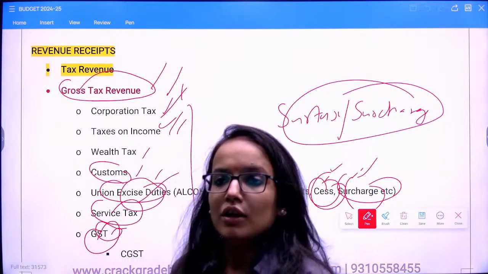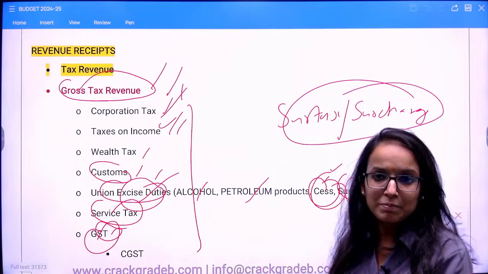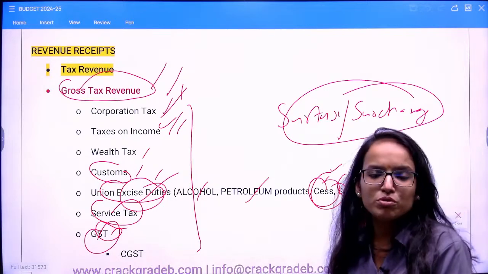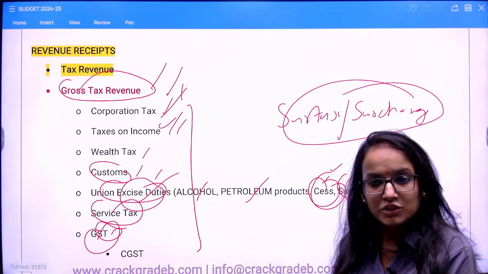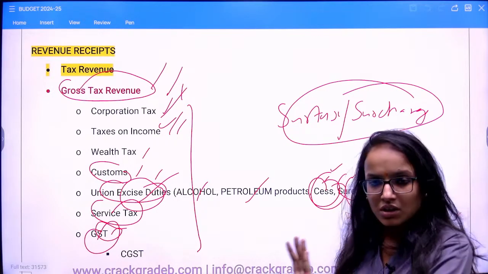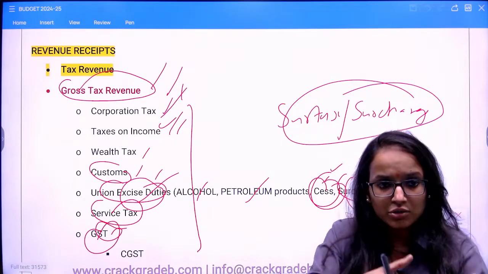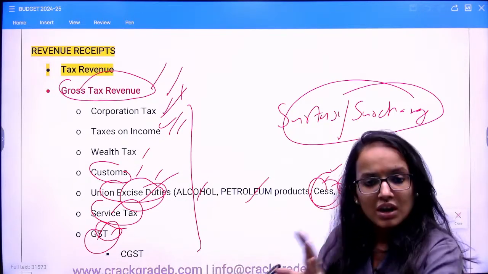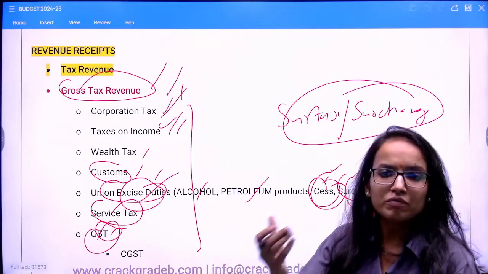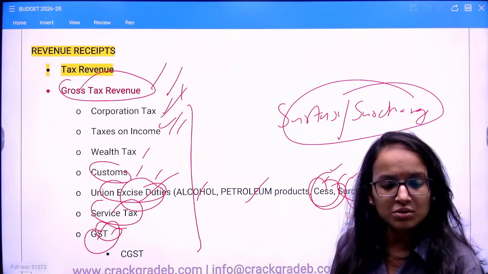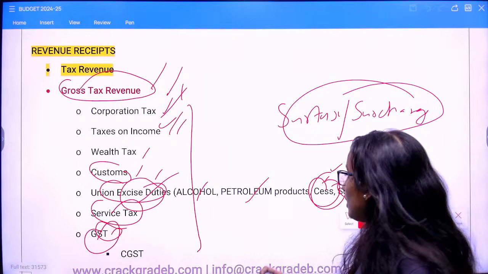So the fundamental difference is that cess is for a particular reason, for a particular purpose, and surtax is for a redistribution objective, tax on tax for example, redistributing the wealth from the richer ones to the poor. How do you redistribute it? Not like taking from the rich and distributing to the poor, no. Charging higher to the super rich people and then using that amount for the welfare schemes of the targeted groups. Have you understood this thing? So this is the broad difference, right? Now, moving ahead.